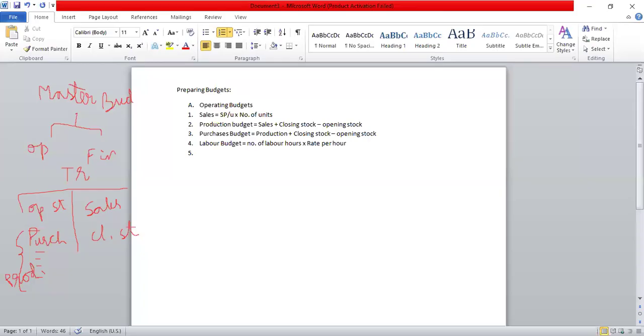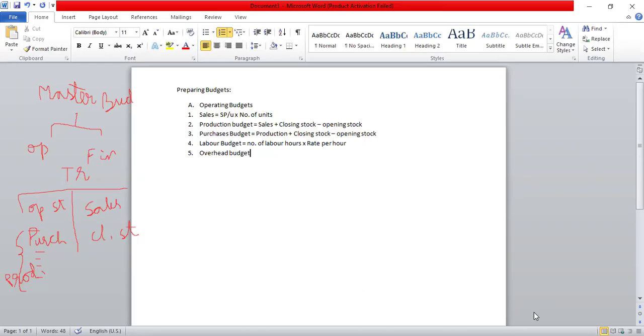Then next in the order we have overhead costs. So we have overhead budget. Overhead budget is specifically prepared factory overheads. Then factory overheads are incurred, administrative overhead, selling and distribution overhead. These are the things which are incurred. So overhead budgets again have to be understood as whether they are variable in nature, fixed in nature, semi-variable in nature, and accordingly the budgets are prepared.